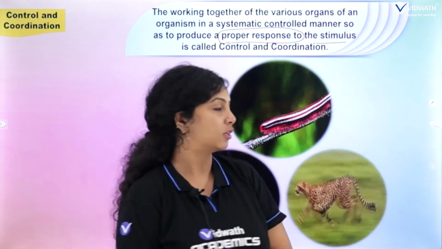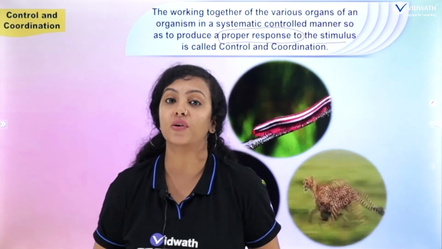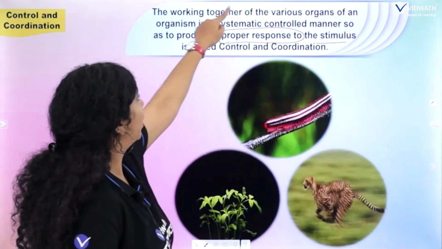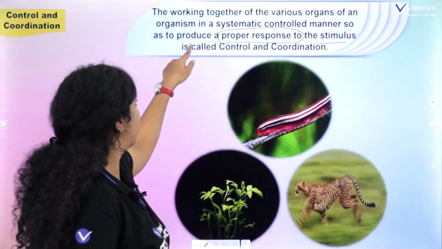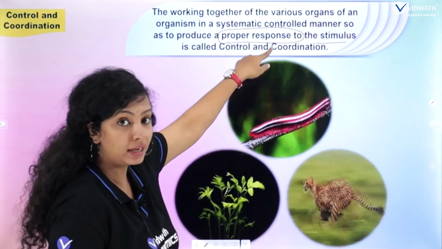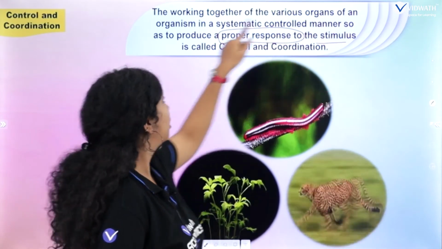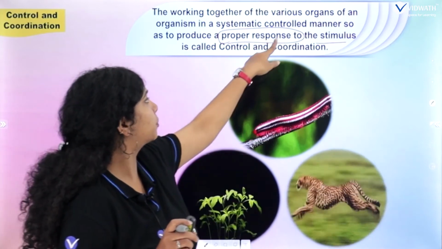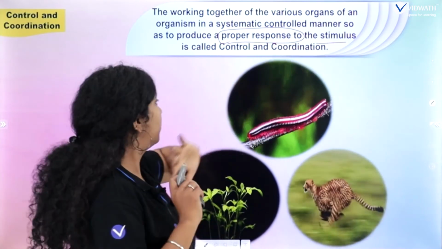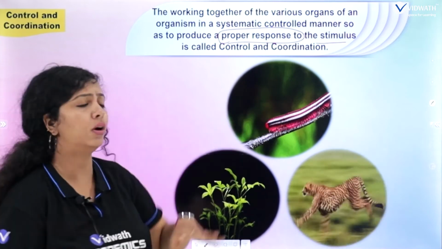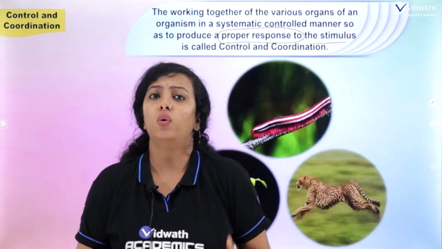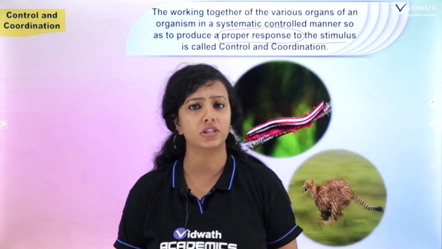Hopefully you got it. So this is called as what? Control and coordination. Let me read it again. The working together of various organs of an organism in a systematic, controlled manner so as to produce a proper response for the stimulus, okay? Proper response for stimulus is called as what? Control and coordination.